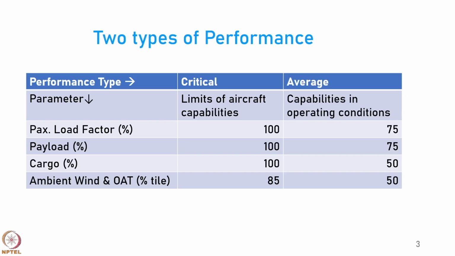But when we calculate the average performance, we look at the capabilities in general operating conditions, and here we assume that the load factor is 75%, the payload is also 75%, the cargo is only 50%, and you are looking at 50 percentile conditions for the ambient wind and the outside air temperature.